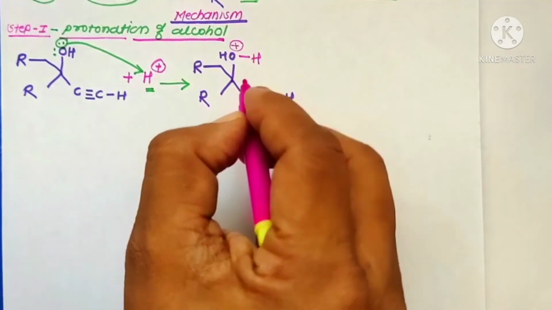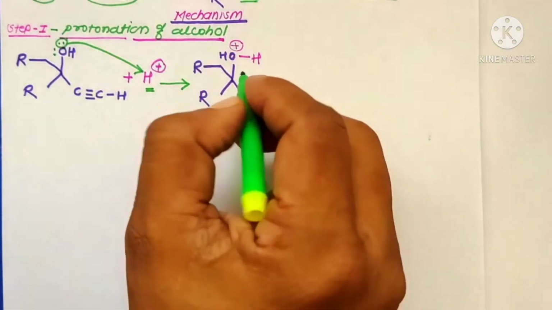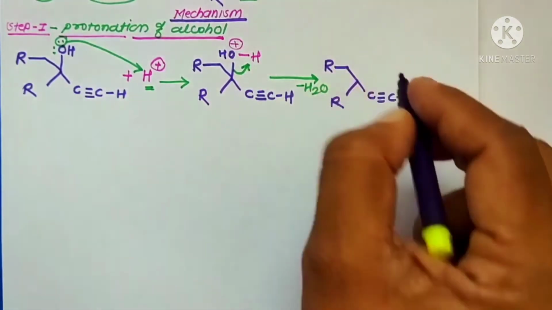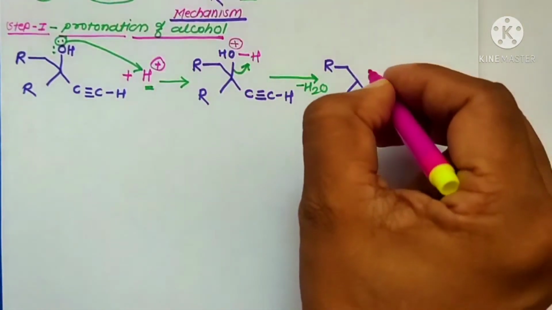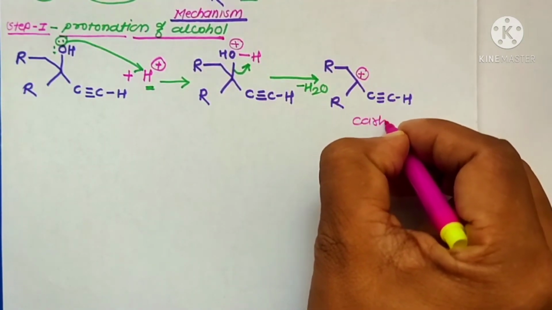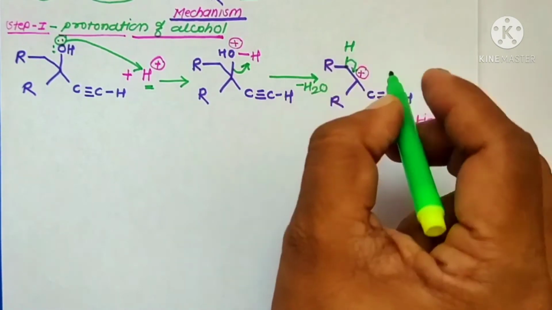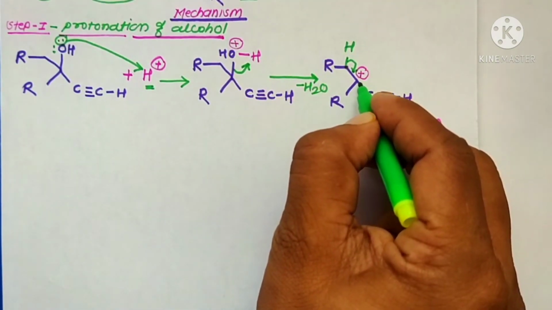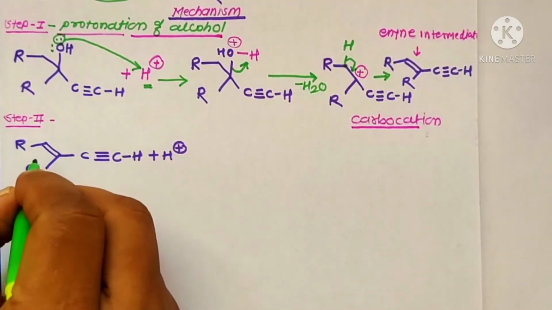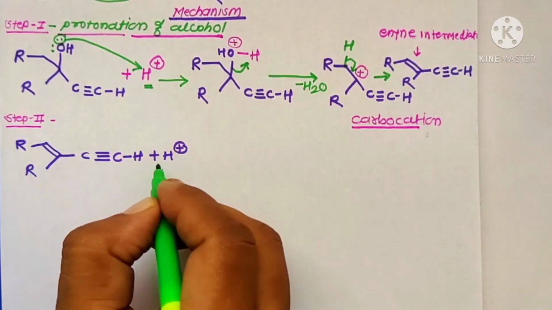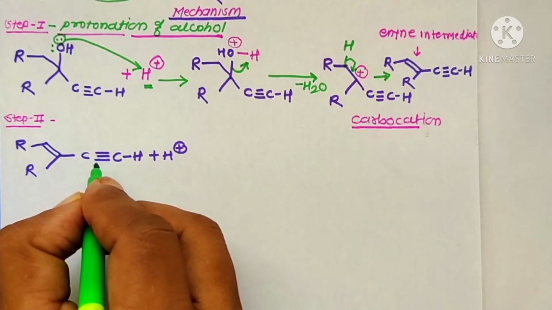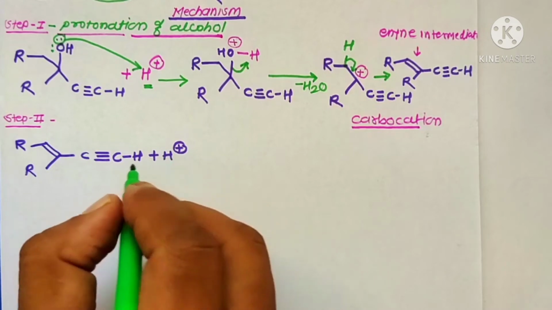Now in this molecule, an E1 elimination takes place, where the carbon eliminates a water molecule. Therefore this carbon contains a positive charge, that is formation of a carbocation. The hydrogen atom on the CH2 shifts its bonding electrons toward the electron deficient carbocation to form the intermediate. In step second, this intermediate reacts in the presence of H plus ions. From this intermediate, the triply bonded carbon atoms act as electron donors toward the electron deficient H plus ions.